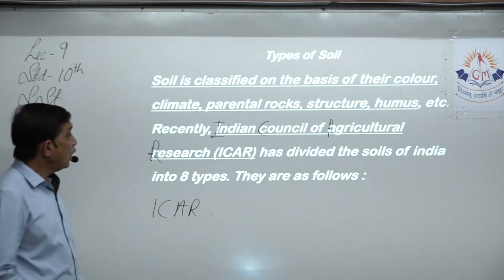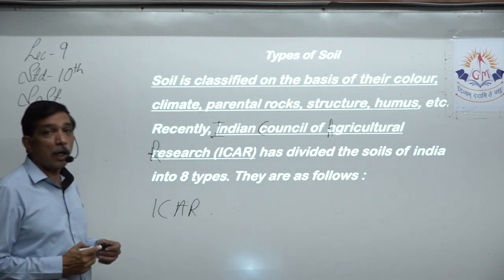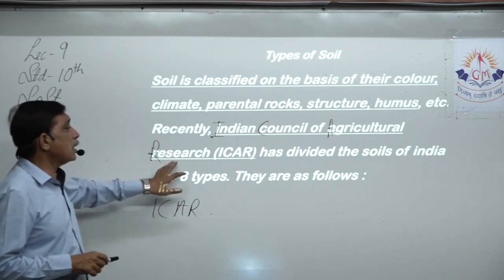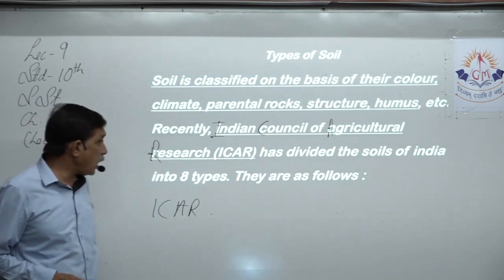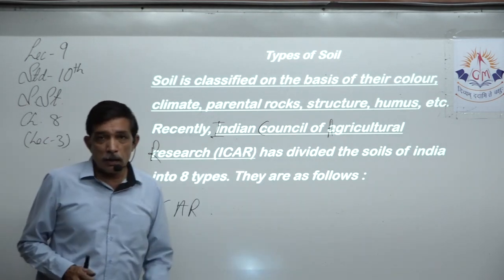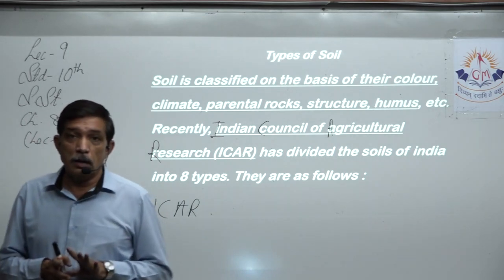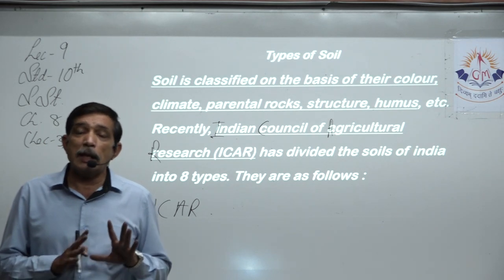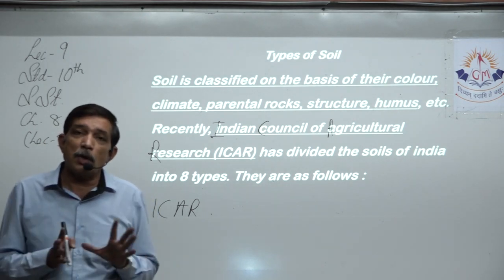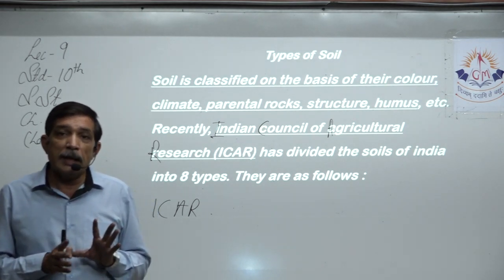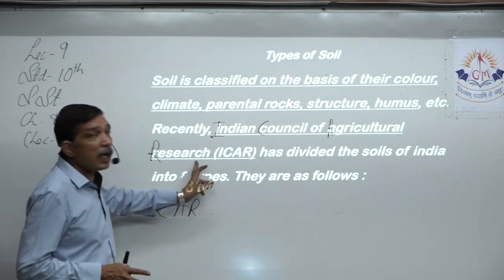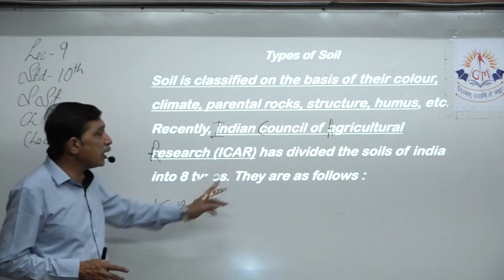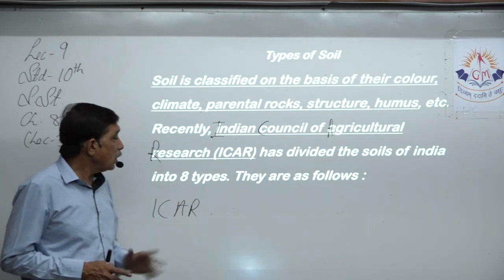ICAR. What is ICAR? Indian Council of Agricultural Research, that is ICAR, is an official authority of the Government of India. The classification of soil types in India is given by ICAR, which has divided the soils of India into 8 types.